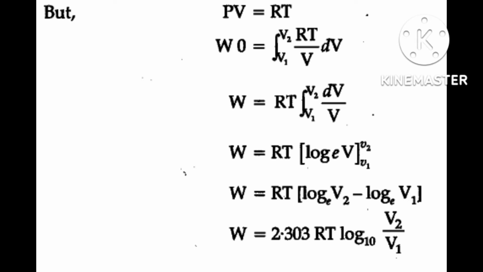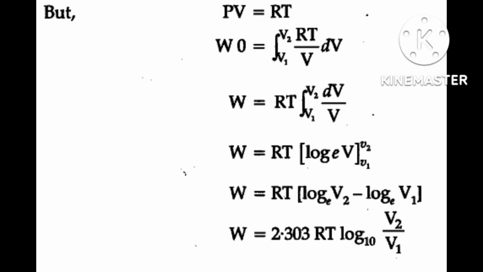When it is required for compression and expansion, that time for the volume change you will apply minus delta V or plus delta V, when you are considering compression or expansion.